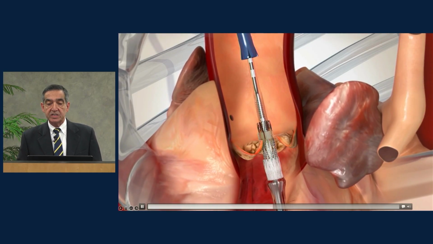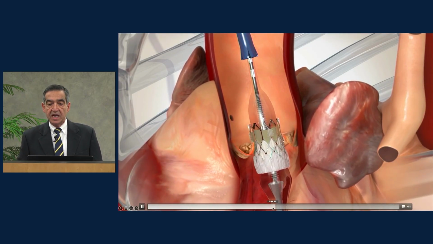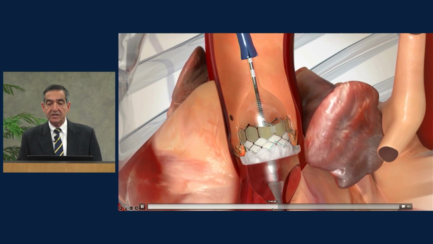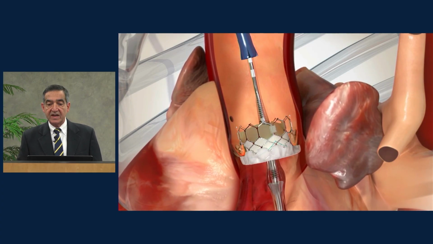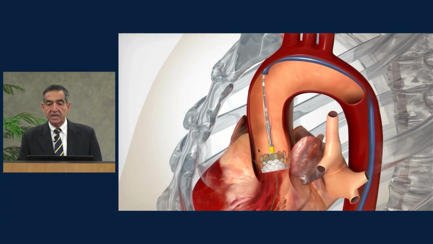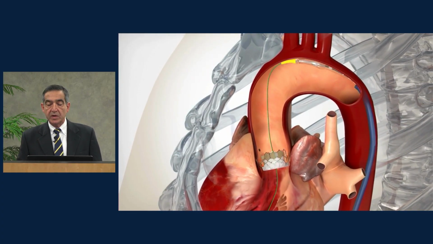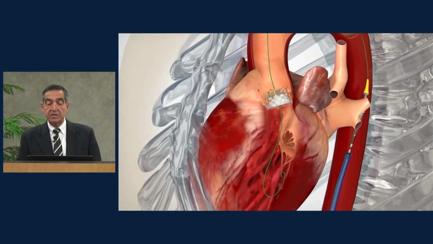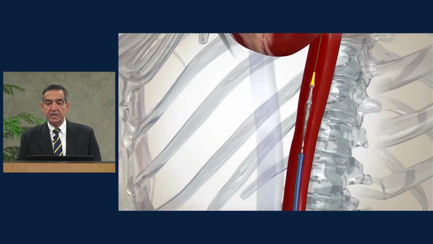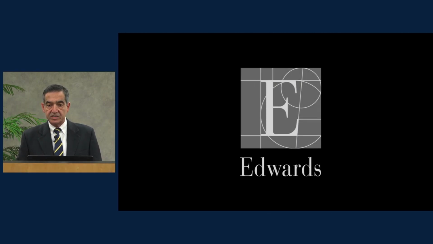We make minor adjustments to the position of the valve, and then we use the balloon to expand the valve. Once the valve is expanded, it should be functional immediately. We pull the catheter back through the groin, repair the artery in the groin most of the time without doing any surgery on the aorta, and the valve is already in place.